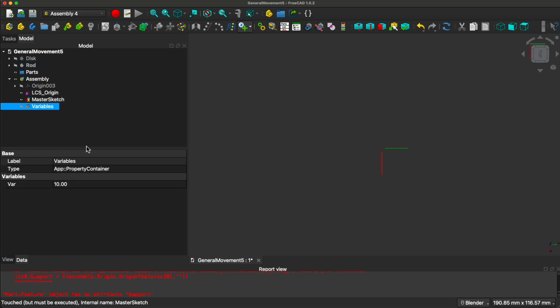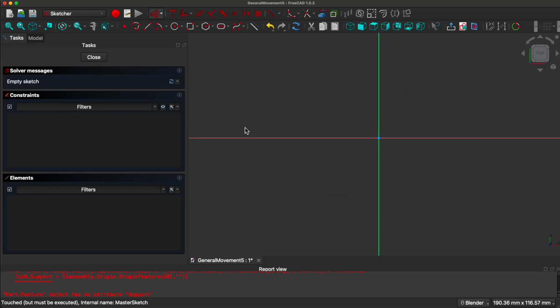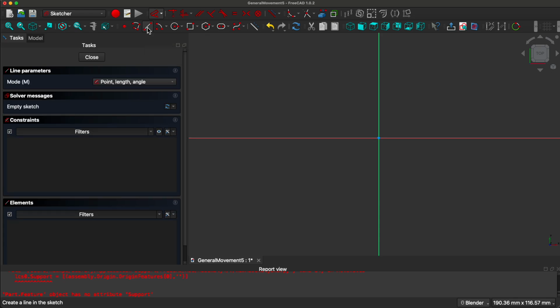Set it to any number. Let's go to the master sketch, double click on it, and we want to rotate the circle. I made previous videos about how to rotate a disk, so let's do this. We need a line, hook it up to the origin, and set it over there.